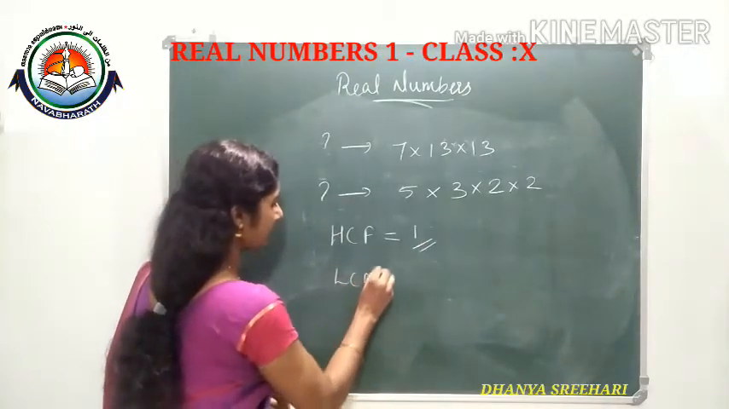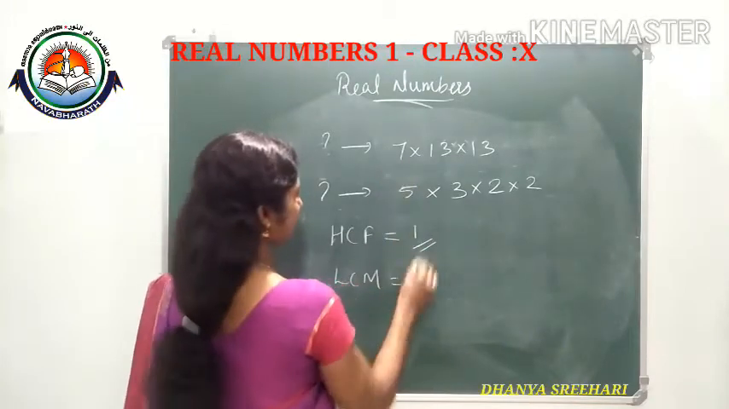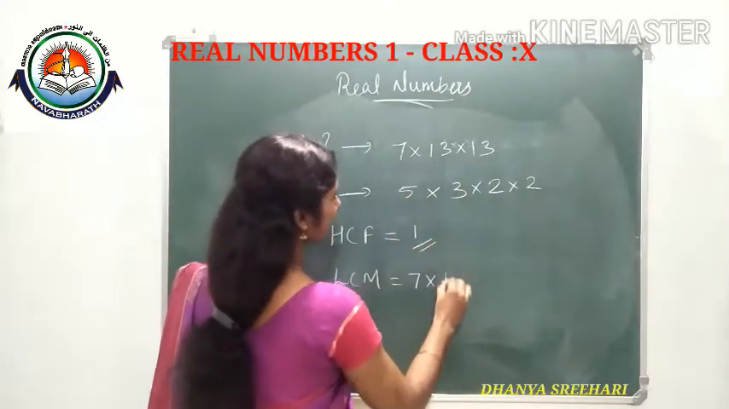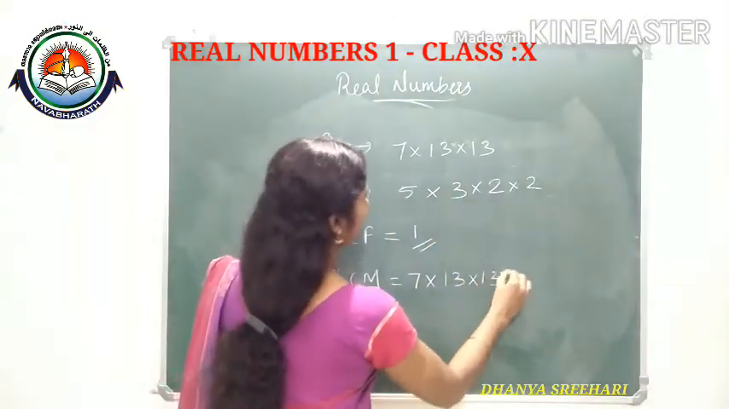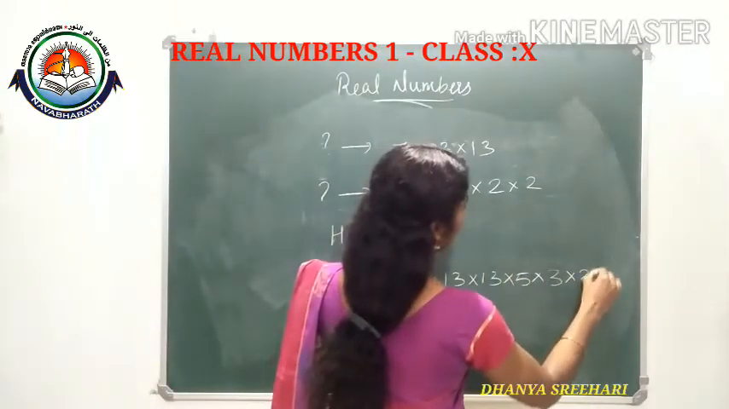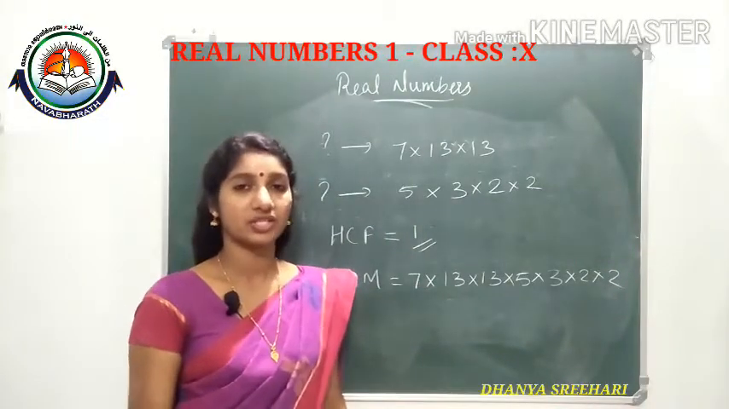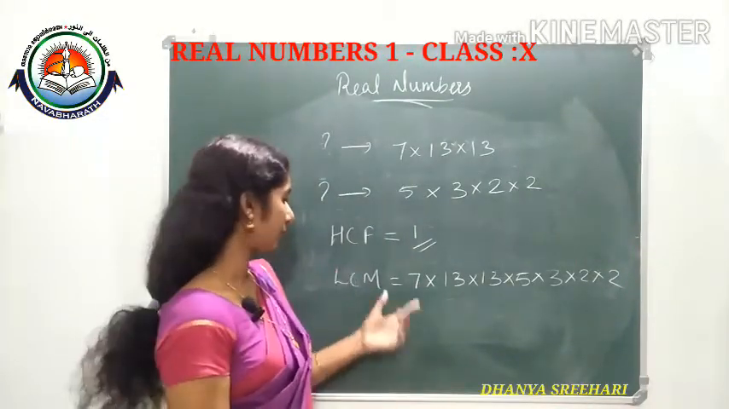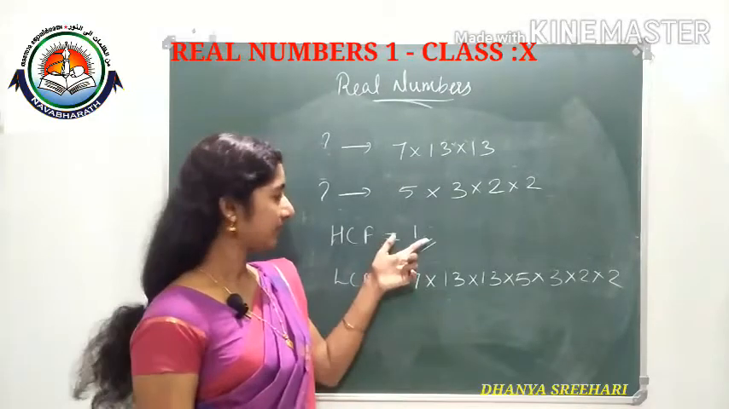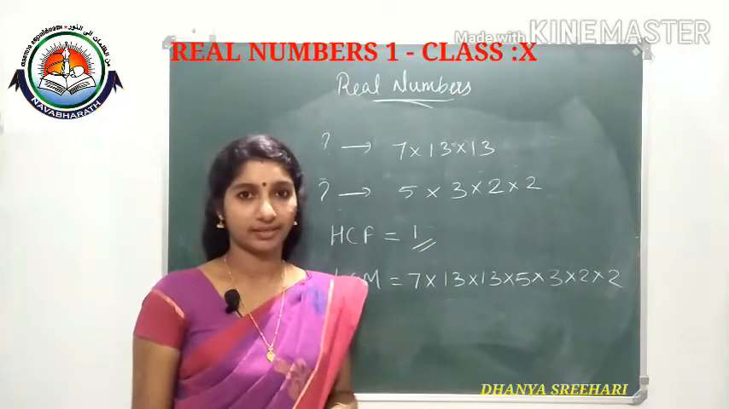And the least common multiple, LCM, is equal to: here one 7, here two 13s, here one 5, here one 3, and two 2s. So the maximum number of times a prime factor appears in either number, that one we select for writing the LCM. And where it is minimum, we select that for the HCF. I think you got the idea.